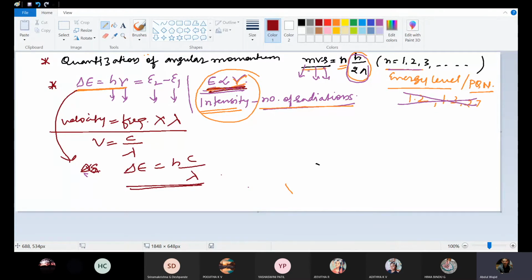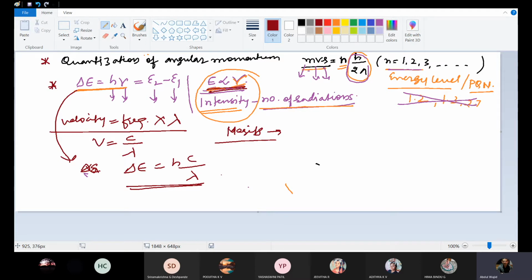So this is about Bohr's atomic model. Now, what are the merits of Bohr's atomic model? First we will discuss the merits. According to Bohr's atomic model, the experimental values of radii and energy in H are in good agreement with those calculated on the basis of Bohr's theory.